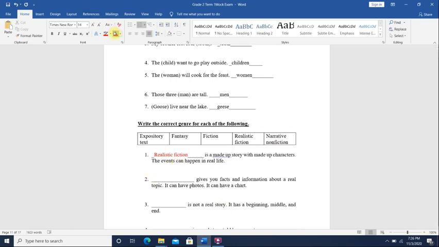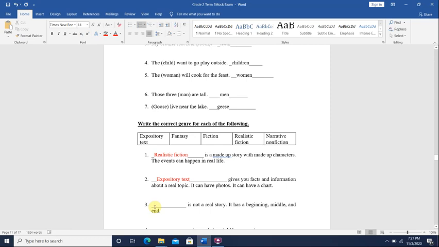Number 2, blank gives you facts and information about a real topic. So this story gives you real information. Facts means something that is true and about a real topic. It can have photos and it can have a chart. Okay, what genre is this? This is expository text. Okay, expository text.